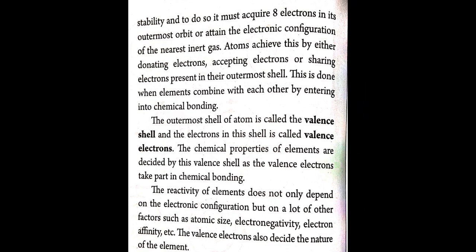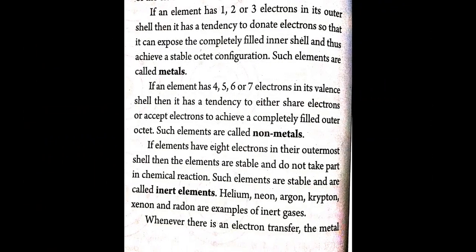The chemical properties of the elements are decided by this valence shell, as the valence electrons take part in chemical bonding. Whether the element is donating electrons, sharing electrons, or accepting electrons, based on these three, the properties of the elements are decided. The reactivity of the elements does not depend only on the electronic configuration, but on a lot of other factors such as atomic size, electronegativity, electron affinity, etc. The valence electrons also decide the nature of the element.